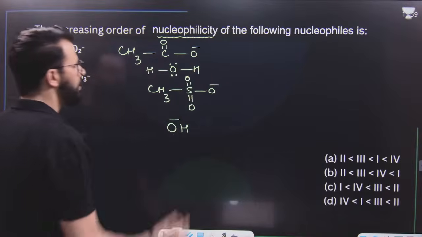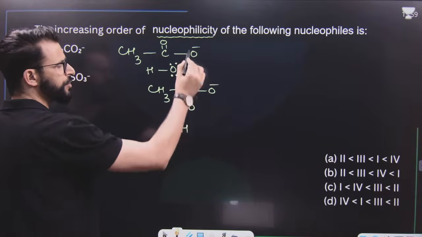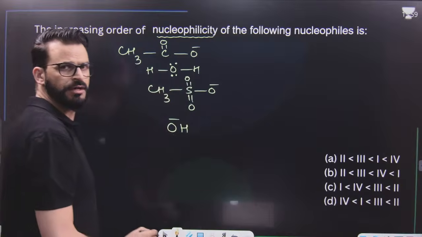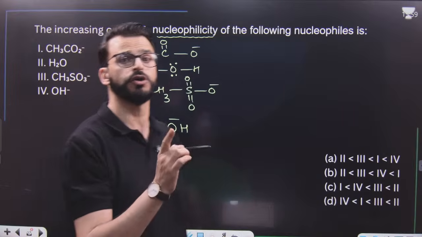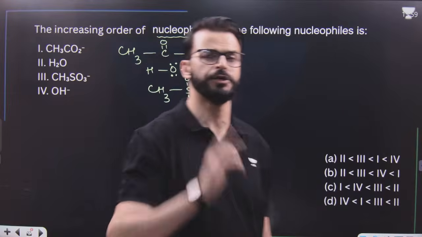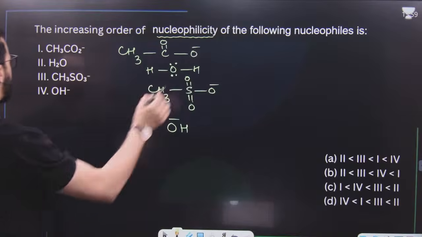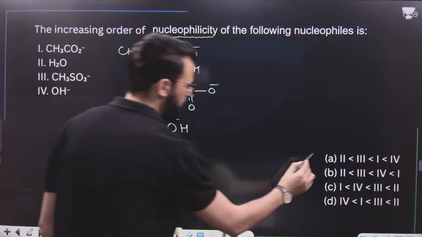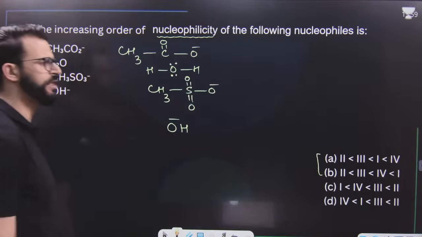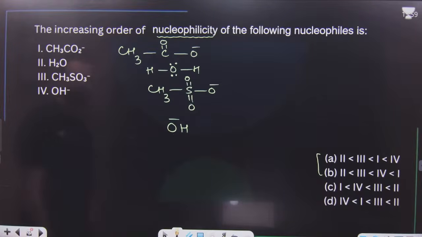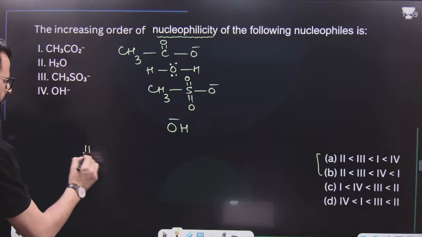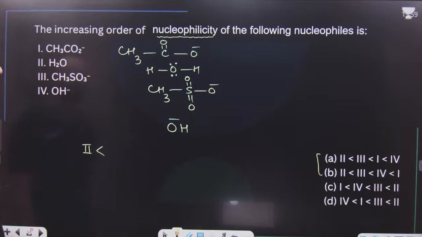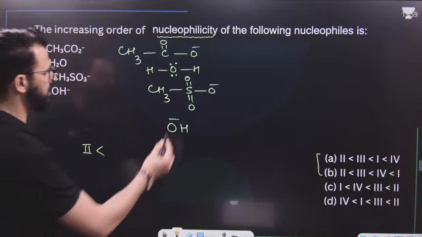But these three are negatively charged oxygen. This is what we call neutral oxygen. Neutral oxygen is a weaker nucleophile as compared to negatively charged nucleophiles. That means the second will be the weakest one, so either option A or B. So we will write first the weaker one, which will be water. After that, we compare these three.